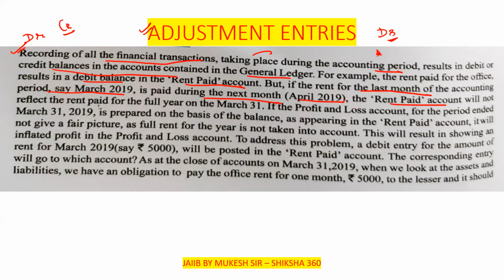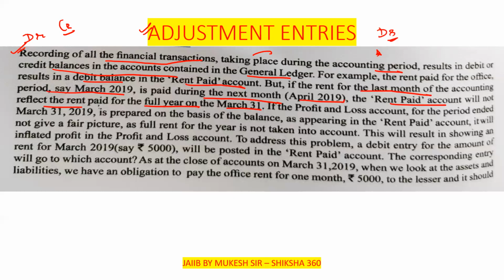the rent paid account will not reflect the rent paid for the full year on March 31. Why will it not reflect? Because we have not paid the rent of the March month. We have to pay the rent of the March month in the next year.